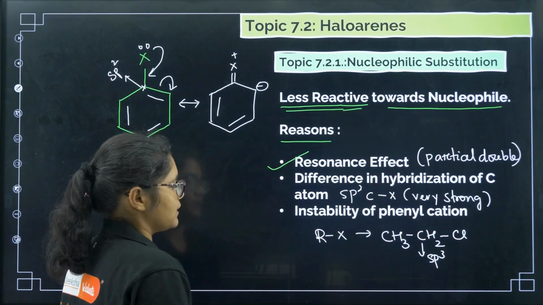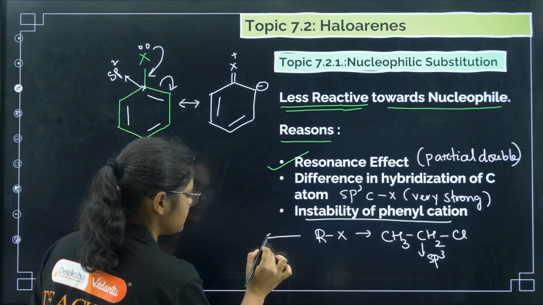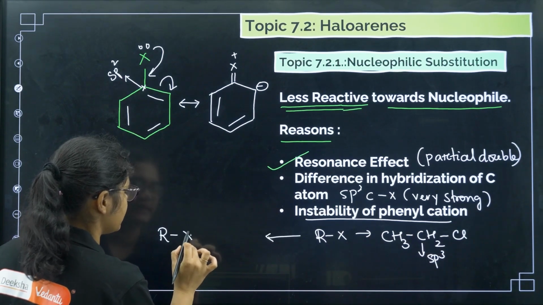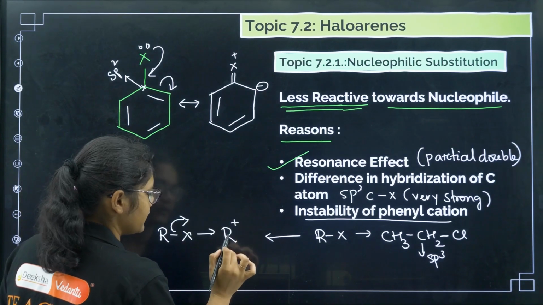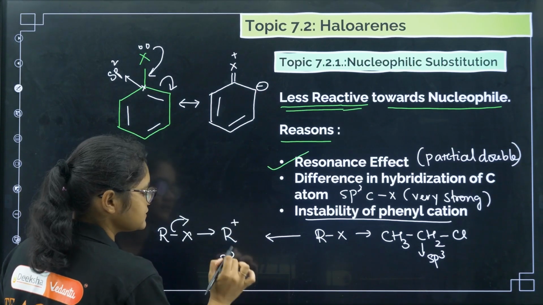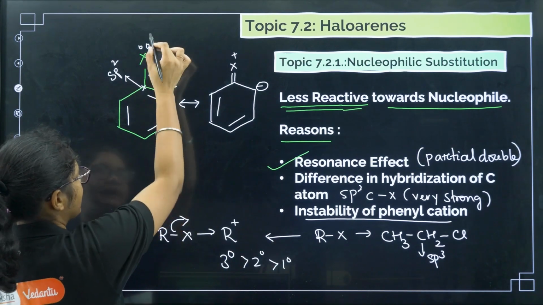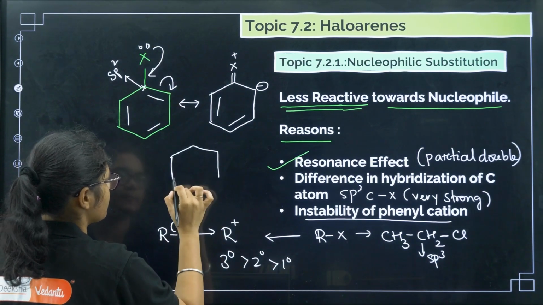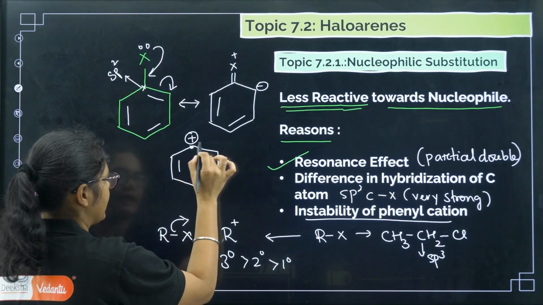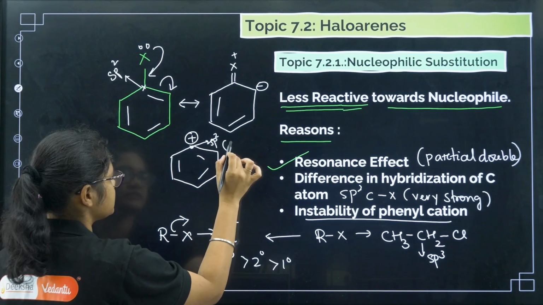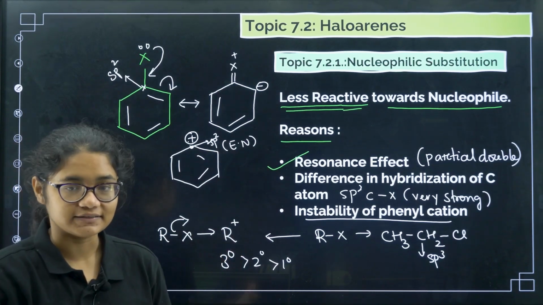The next one is the instability of the phenyl cation. In the SN1 mechanism, RX is there, and in the first step X leaves to give R plus. In tertiary the R plus is more stable, so the order of reactivity is like this. Now if X leaves first here, we get a phenyl carbocation. The sp2 carbon is electronegative, so a positive charge on it is very unstable.